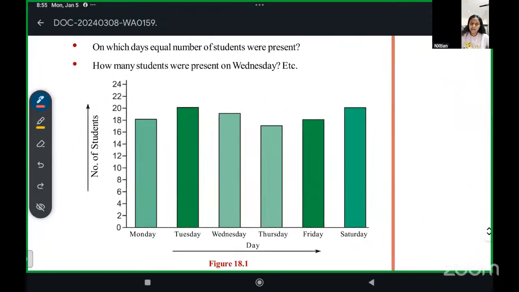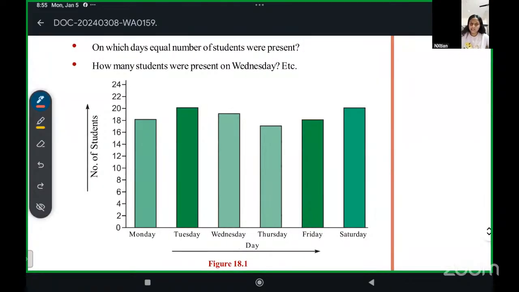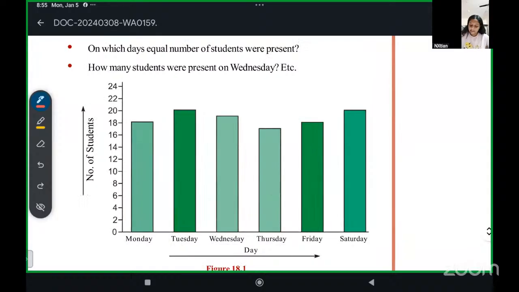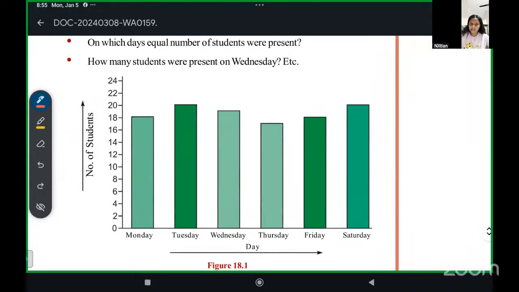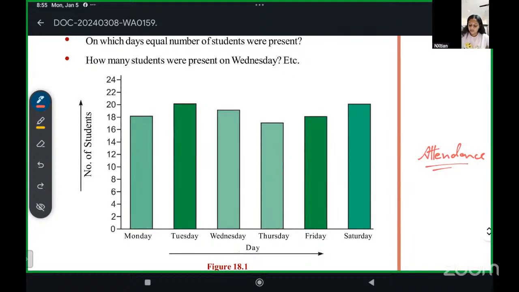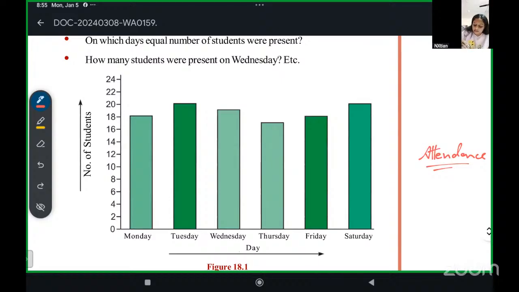Okay, this is a bar graph. When we say presentation of data, this is a graph. It shows how many students were present, like the attendance of students in the week. Monday, Tuesday, Wednesday, Thursday, Friday, and Saturday. How many were absent? How many were present? So see this one, 18 were present on Monday. Then this one reaches 20.